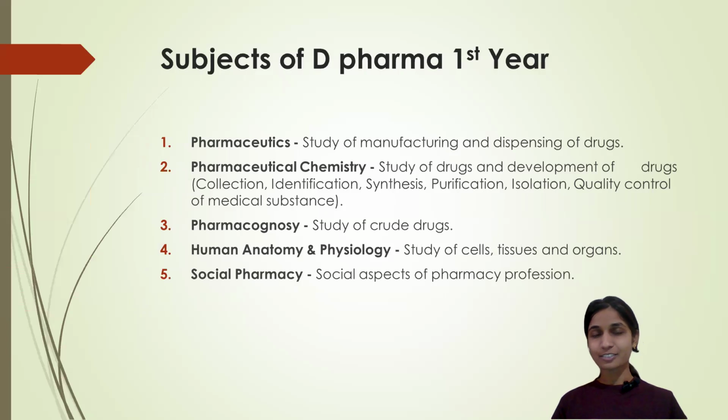And our next thing is what are the subjects which are coming in the pharmacy first year that you have to learn. There are five subjects in the first year of diploma in pharmacy, right? In that, first, I used to tell all the students that pharmaceutics is the root of pharmacy. And why? Because you can compare the definition of pharmaceutics and pharmacy also. The meaning is somewhat much closer to pharmaceutics.